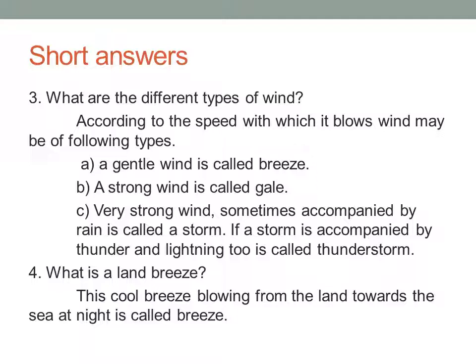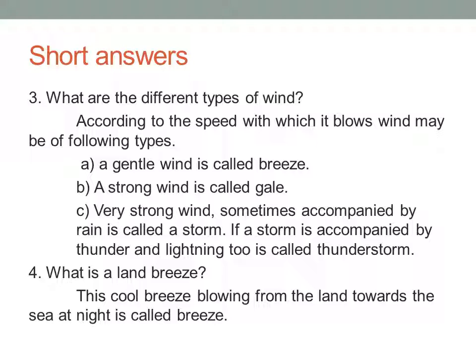Okay. Third one, what are the different types of wind? So there are two types of wind, I told. First one is a breeze and second one is a gale. Breeze means it is a gentle wind and gale means it is a strong wind. If the strong wind comes along with the rain, it is called a storm. If the storm is accompanied by thunder and lightning, it is called a thunderstorm.